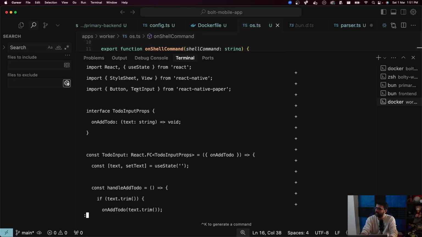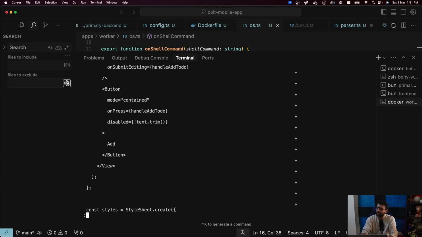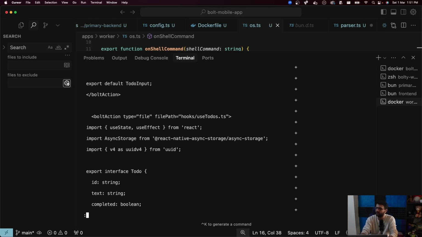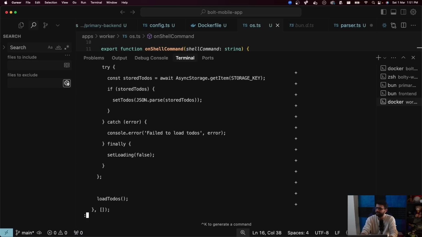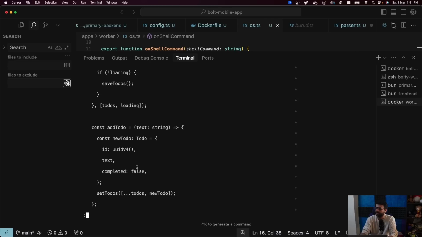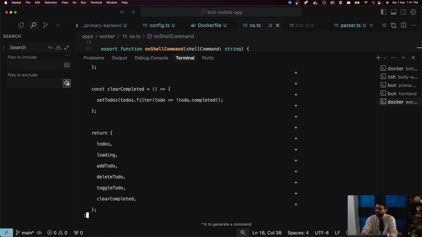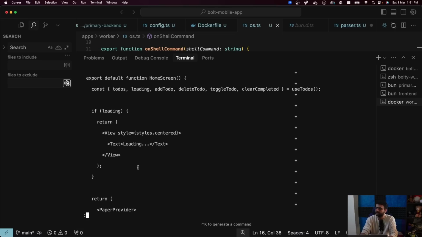Create another file, which is a very long to-do input file. The LLM did respond back with create a few files, but our parser did not create them. Create a useTodos.ts file, which has an add to-do function, a delete to-do function, a toggle to-do function, a clear complete function, like a hook probably. Update app button index.ts.